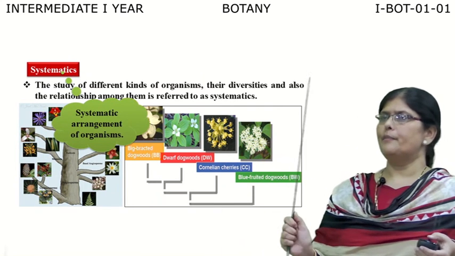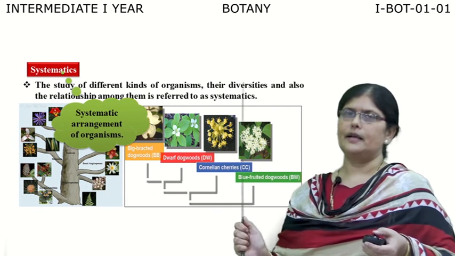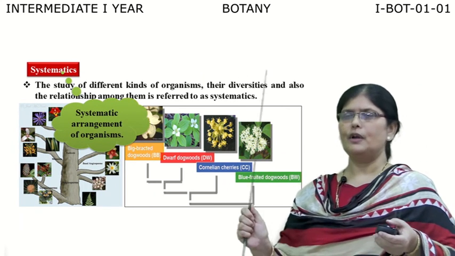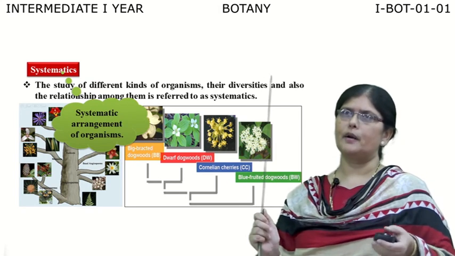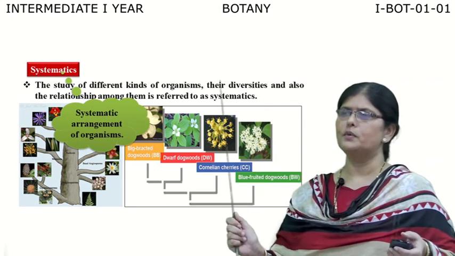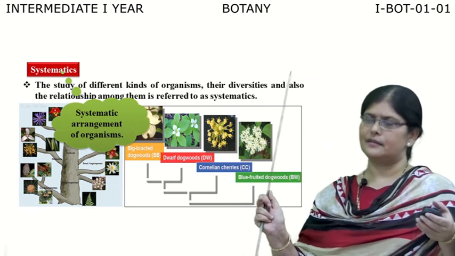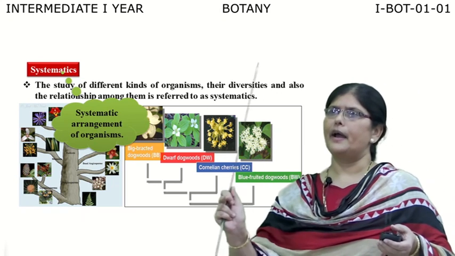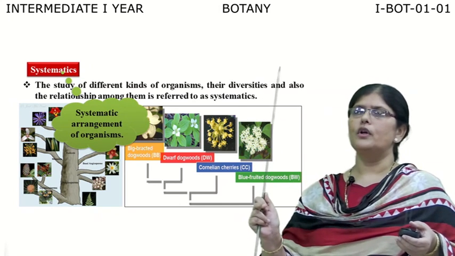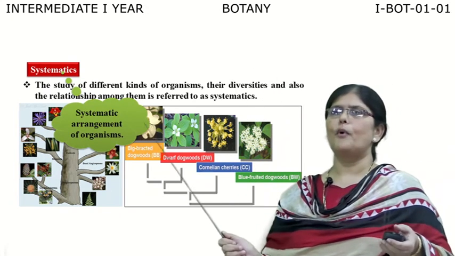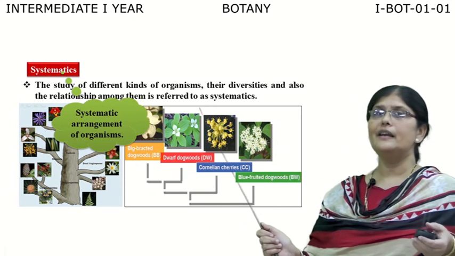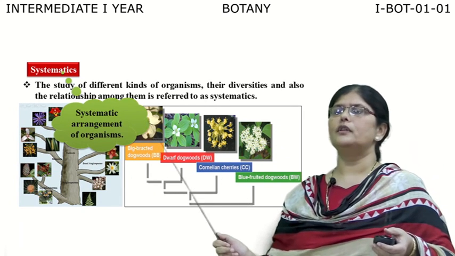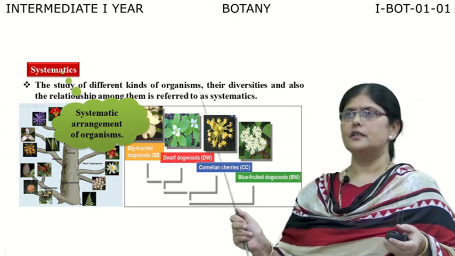Now, there is another branch which is called systematics. What is meant by systematics? When we define the living organisms present around us into different groups and call those groups taxa, here, a step ahead, we define these groups of organisms based upon their interrelationships or the evolutionary trends seen in them.